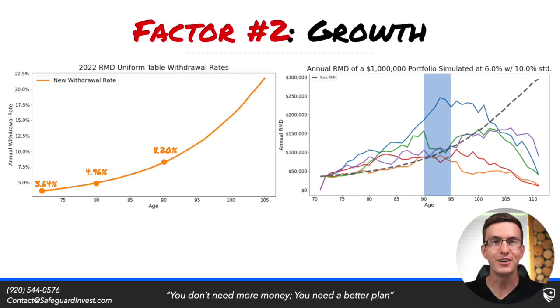The second factor you need to consider is growth. Now the starting RMD withdrawal rate is small enough that with a well-diversified portfolio, we expect our portfolio to grow despite having to withdraw that required minimum distribution. For instance, the starting RMD withdrawal rate is 3.64% within the uniform table. By age 80, this rises to almost 5%. By age 90, this rises to 8.2%. And so this RMD withdrawal rate will rise large enough that your tax-deferred accounts can't outpace that withdrawal rate. But for the first 10 to 15 years, we expect most portfolios to outgrow that given withdrawal rate. Thus, we see there's another factor leading to this RMD creep.